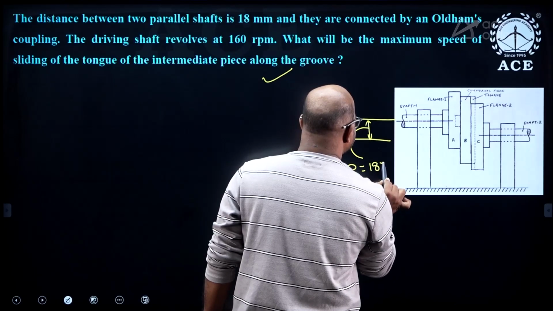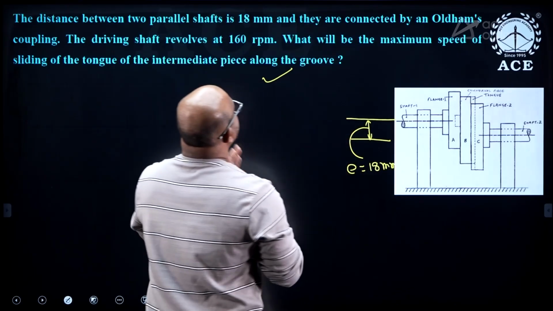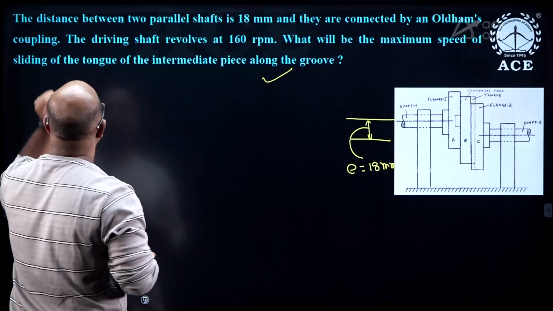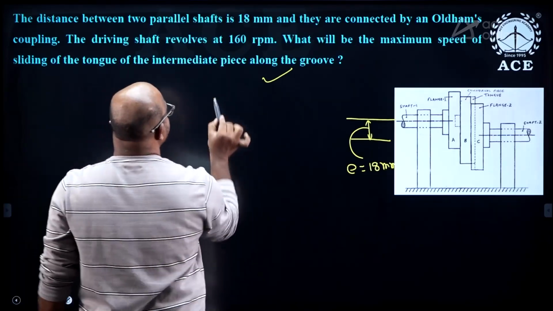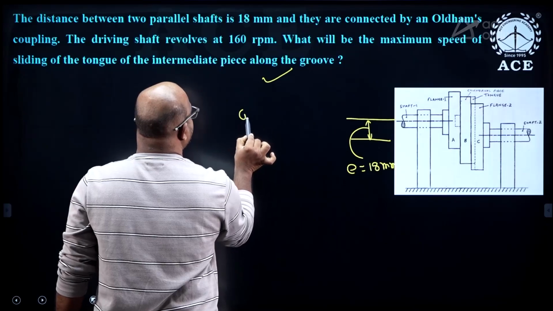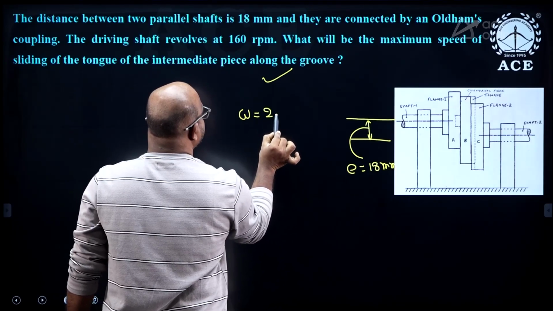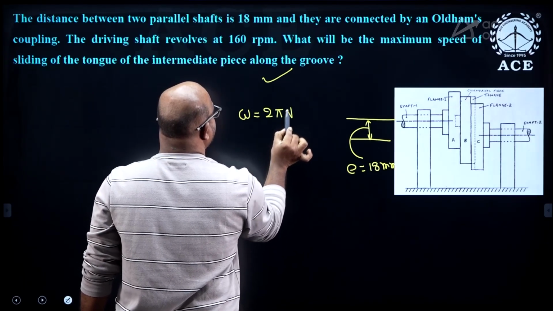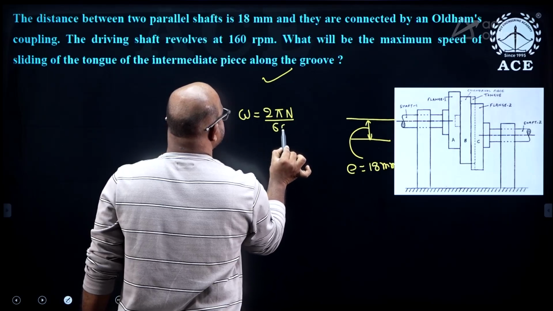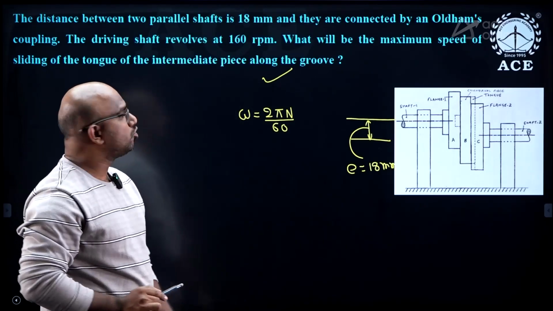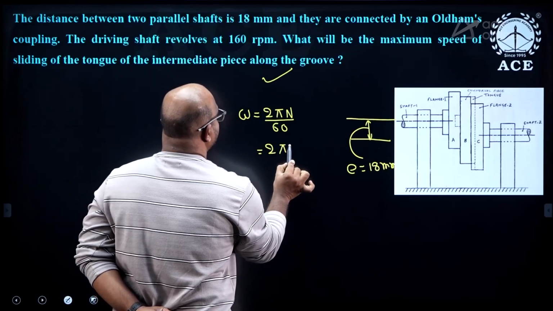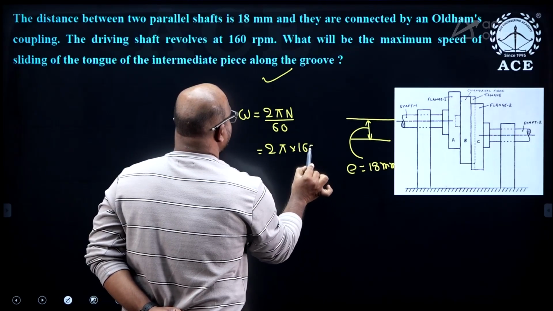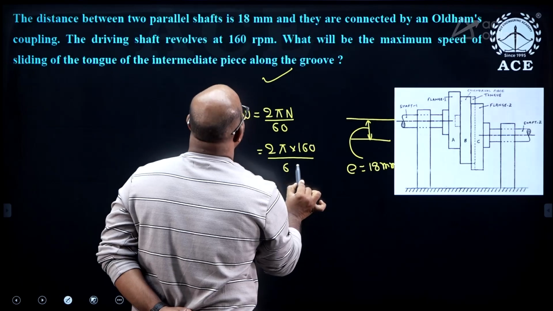Take care of the units. They are connected by an Oldham's coupling. The driving shaft revolves at 160 rpm. So omega equal to 2 pi n by 60, that is 2 pi into 160 by 60.